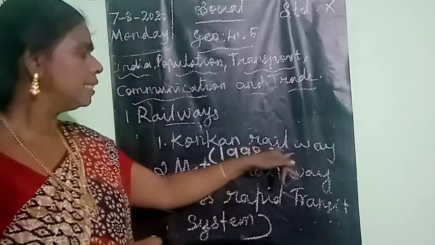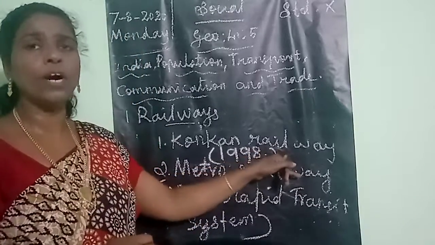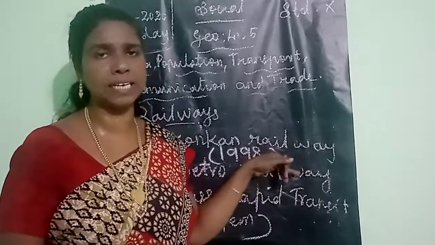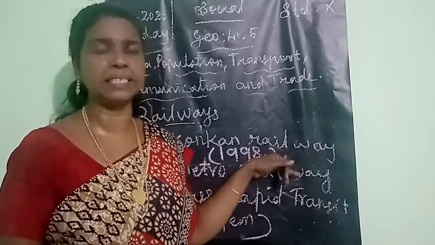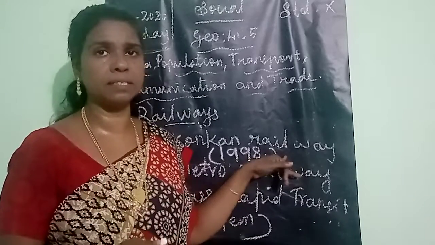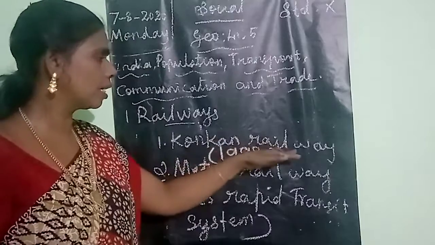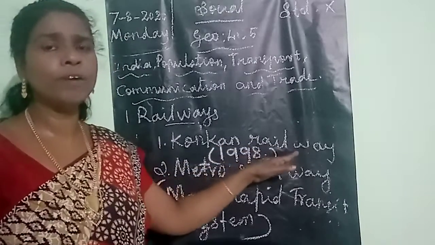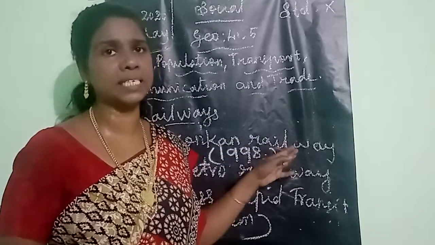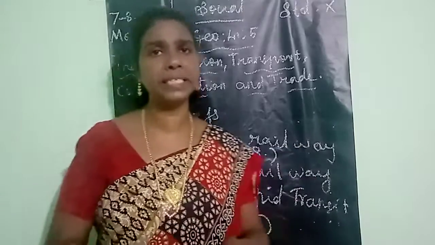This railway crosses 146 rivers and streams, 2000 bridges and 73 tunnels.